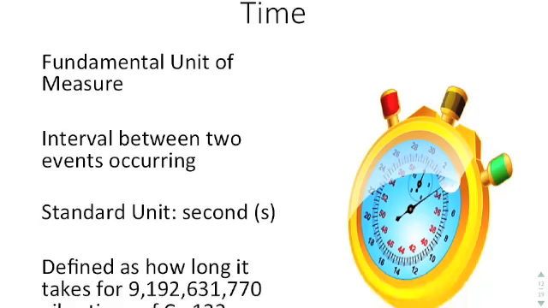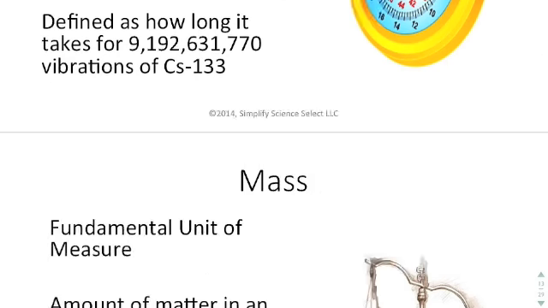Time is another fundamental unit of measure. It is the interval between two events. Its standard unit is the second, and the second is defined as the amount of time it takes for 9,192,631,770 vibrations of a cesium-133 atom. Okay, that's the atomic clock. Once again, it started out with a different definition in terms of the Earth going around the Sun, but that didn't have the degree of precision that was required.